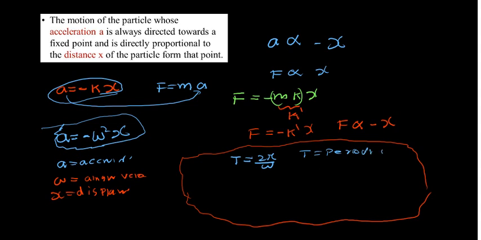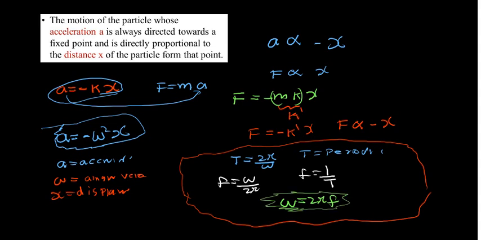Okay, the other one is going to be, what is the other one? f is equal to omega over 2 pi, the opposite of it. So another equation you have to remember, f is equal to 1 over capital T. So you know that this one is the inverse of this equation, the reciprocal of that one. Simply, you may just cross multiply this equation and obtain omega is equal to 2 pi f. If you forget this equation, you may really suffer.